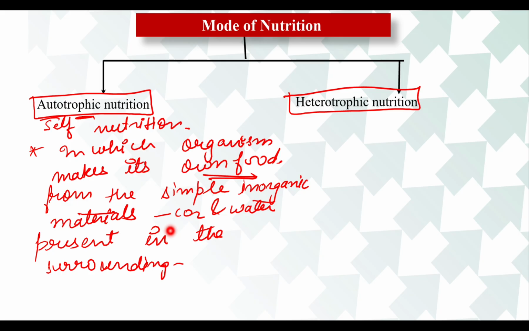Did you get my point? Done. I will give you examples on the next page. On the next page, I am going to write down the examples of autotrophic nutrition. Listen to me. Green plants have an autotrophic mode of nutrition. So the first example is all green plants. They are able to synthesize their food using carbon dioxide and water in the presence of sunlight energy.